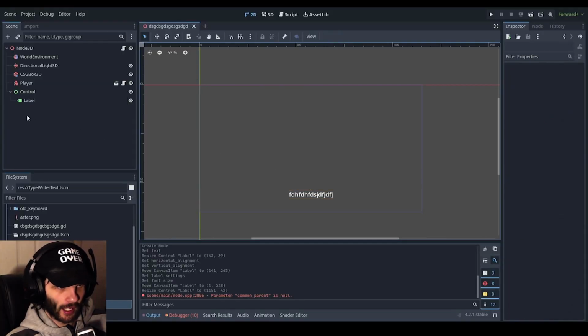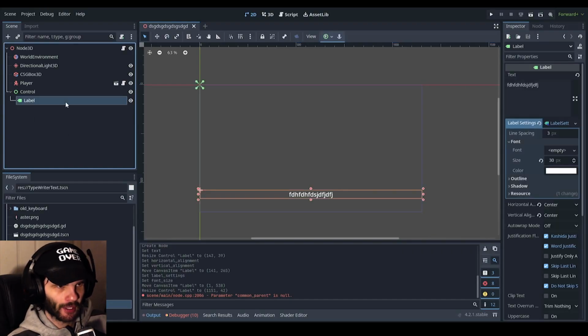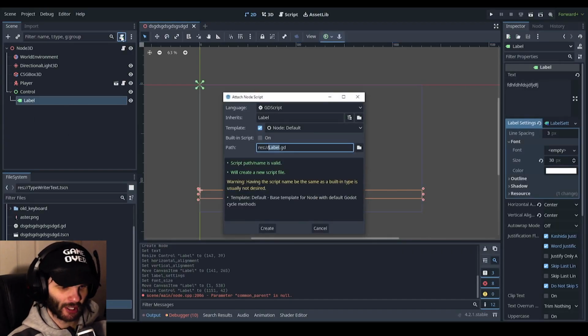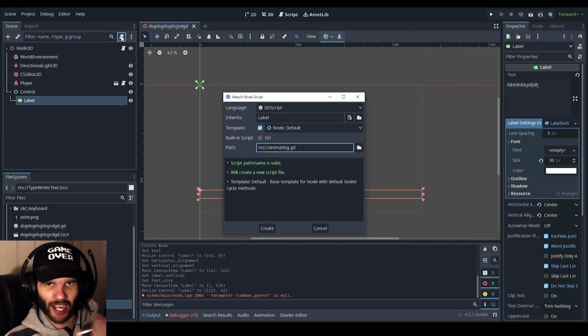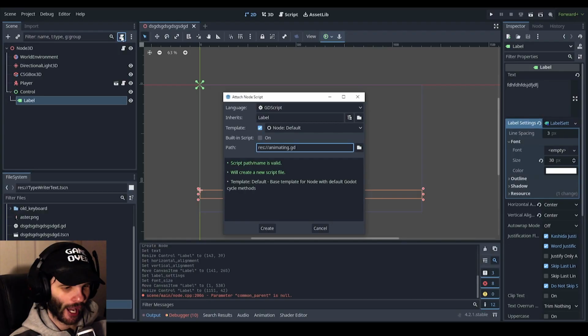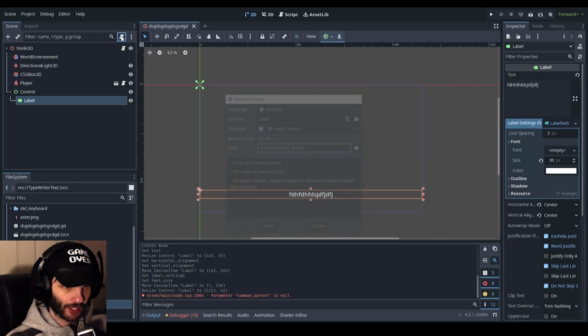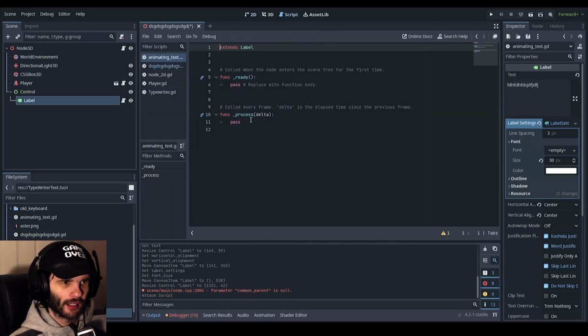in Godot. So I now have re-put in a label, but there is no script on it at the moment. So let's just go ahead and put a script on it. Let's just call this animating text, because it's not like the official way of doing it. That's why I'm just putting animating text, not typewriter effects. So animating text, actually, I should really not put a space in there. So animating text.